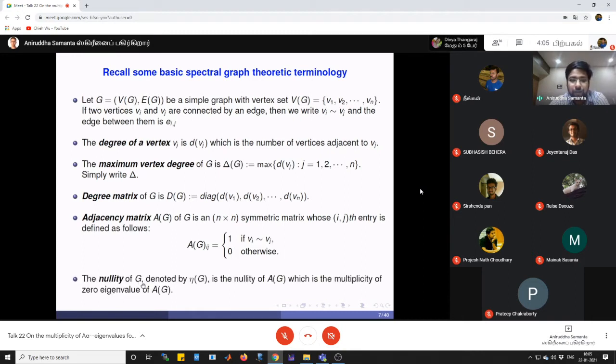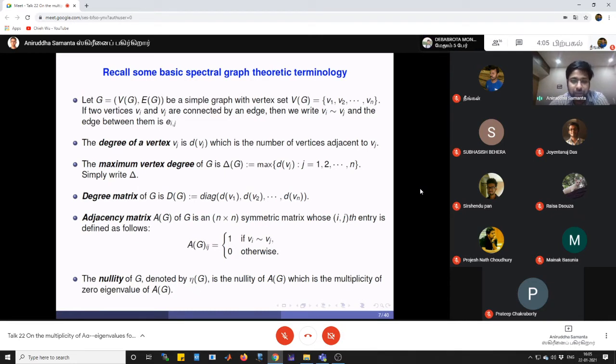Now the nullity of a graph G is the nullity of its associated adjacency matrix A of G, denoted by eta of G. Since A of G is a real symmetric matrix, the nullity of A of G is basically the multiplicity of the zero eigenvalue of A of G.